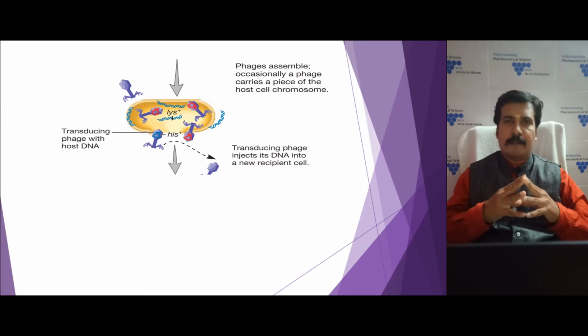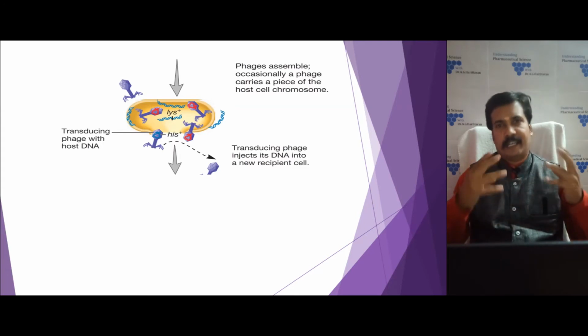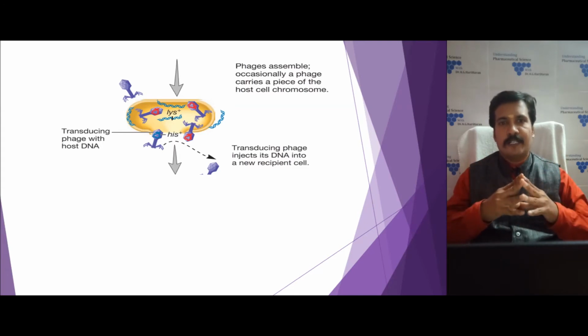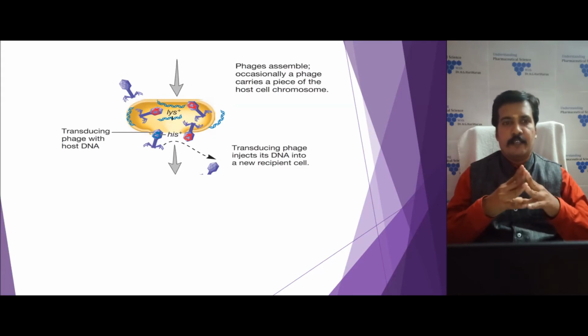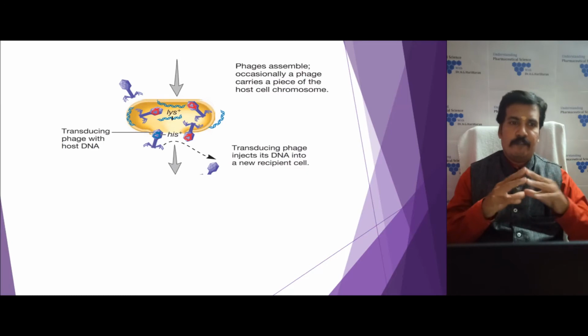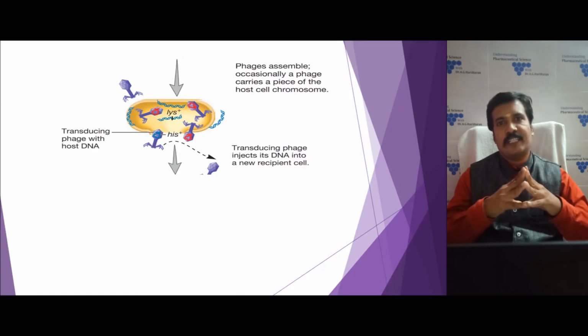But in some cases, by error, the chromosomal DNA gets packed into this capsid. As you can see from the figure, the blue colored DNA is packed into a phage particle. This we call a transducing phage particle.